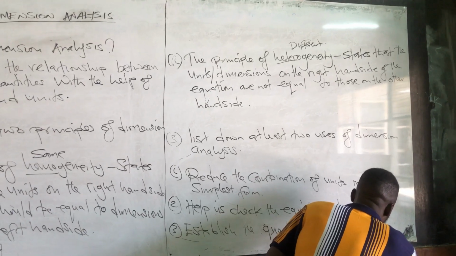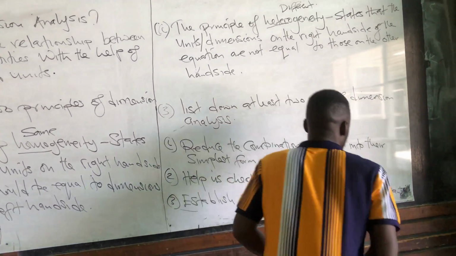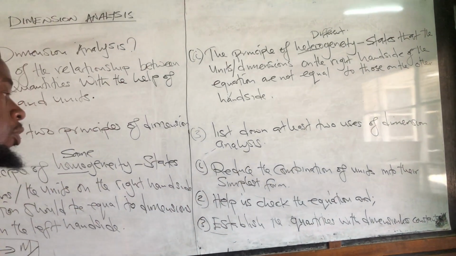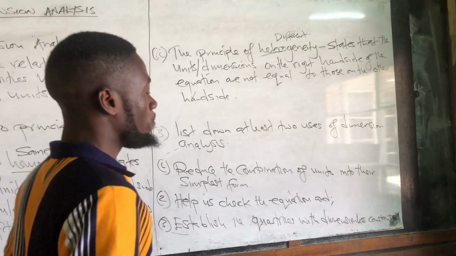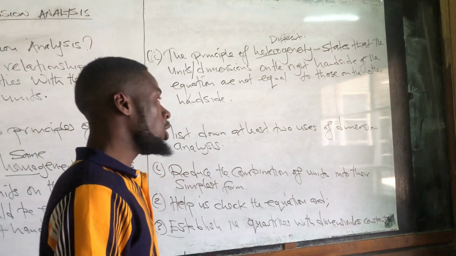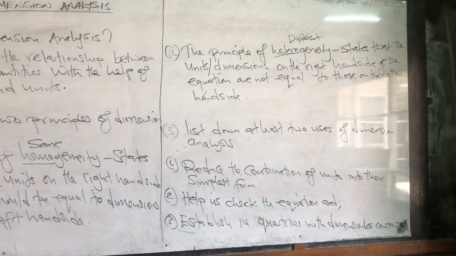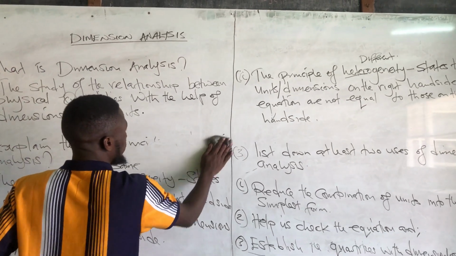What do we mean by dimensionless constants? We are talking about those without units. So these are the uses or the advantages of dimension analysis here. So let's move forward.